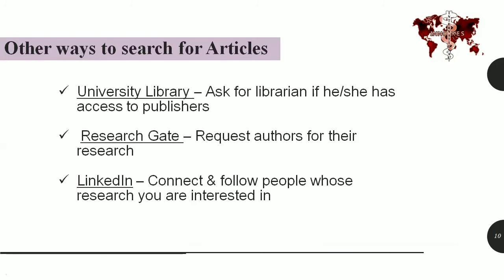Here are a few other ways to search for an article. Some articles that you need might be paid articles, and sometimes some of us cannot afford the access fee. So in that case, you can approach your university library and ask the librarian if he or she has access to the publishers or the journals. And then there is ResearchGate, where you can request the authors for their research. And then there is LinkedIn, where you can connect and follow people whose research you are interested in.